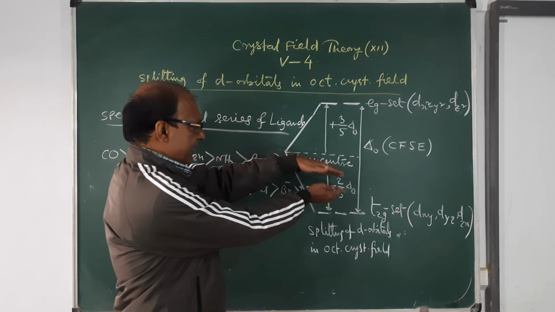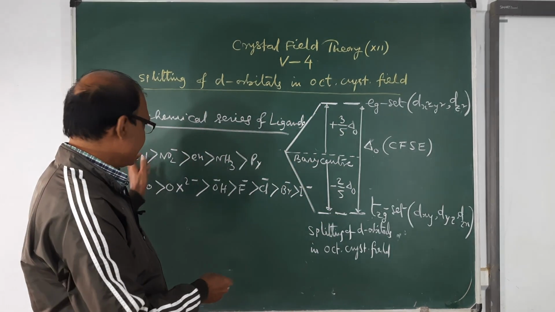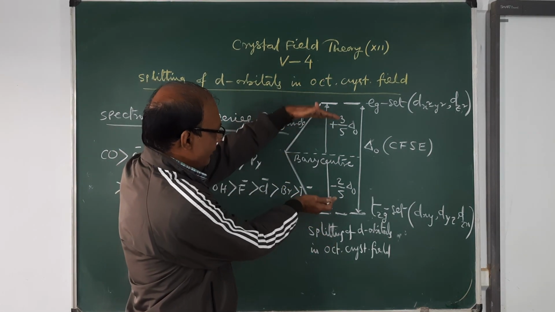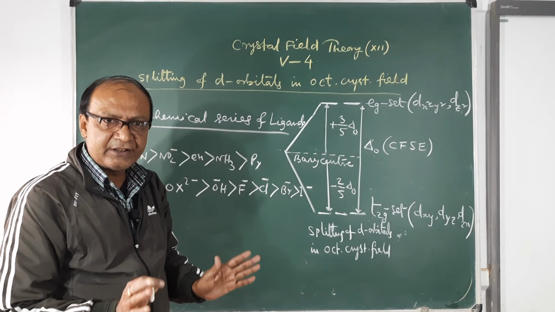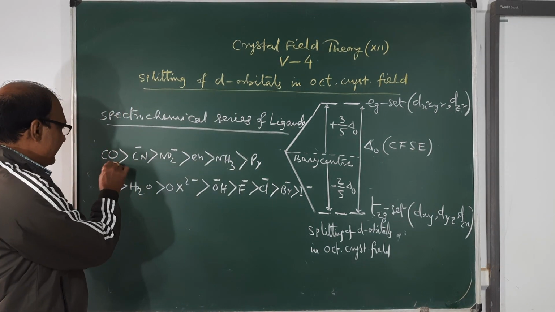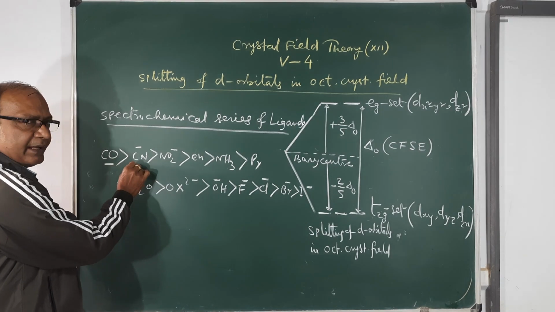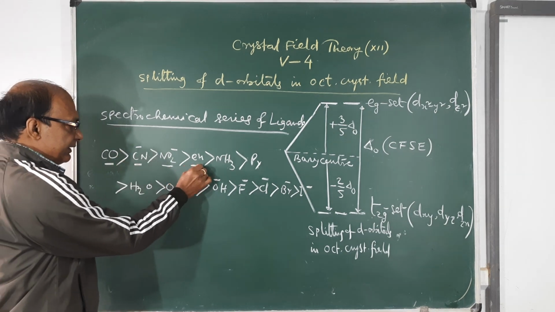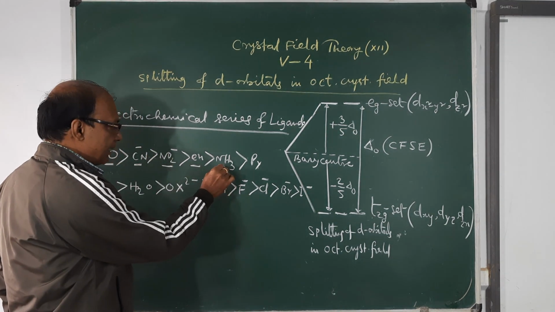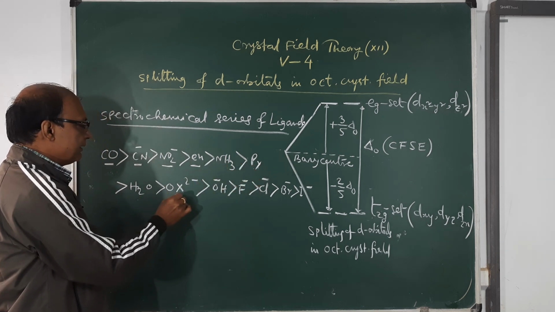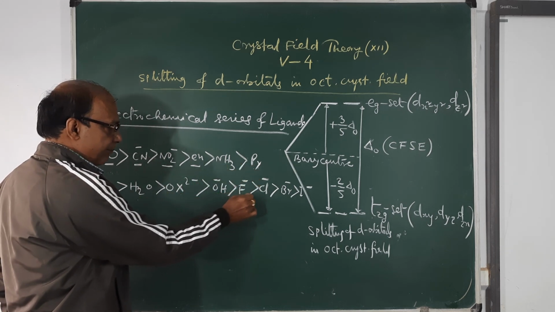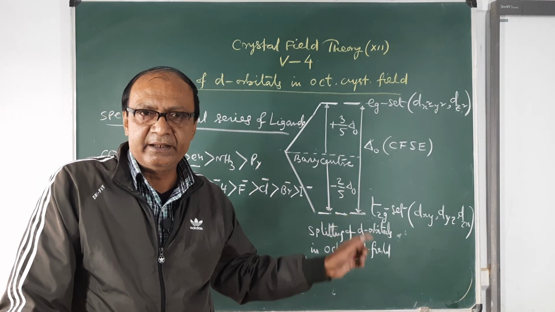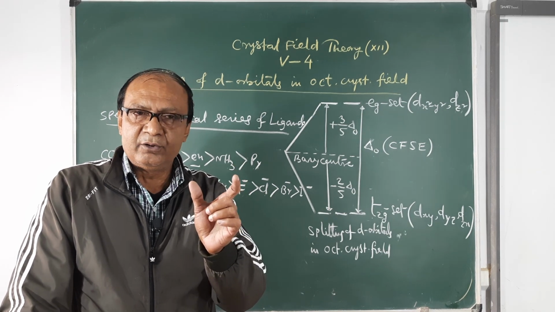That means the splitting energy separation in carbonyl will be the highest, and the energy separation of iodide will be the lowest. Therefore, this is the carbonyl ligand with the greater field strength, then cyano ligands, nitrito-N ligands, ethane-1,2-diamine, ammonia, pyridine, water, oxalate, OH minus, F minus, Cl minus, Br minus, I minus. A part of the spectrochemical series is written here. You will get the complete series in your NCERT book.